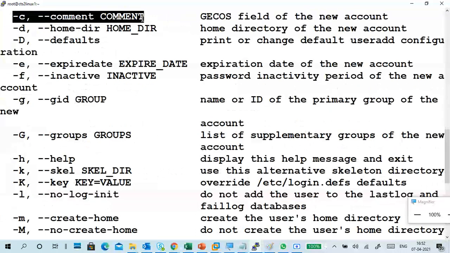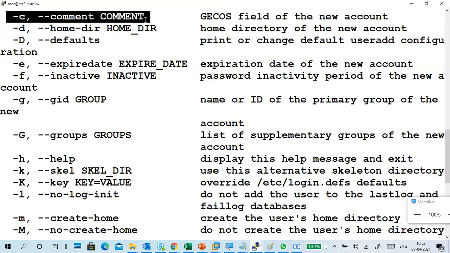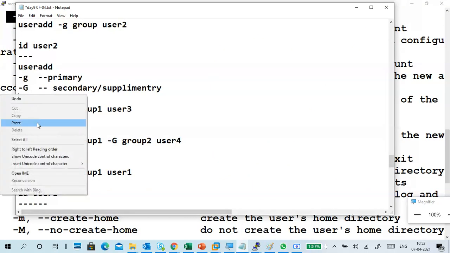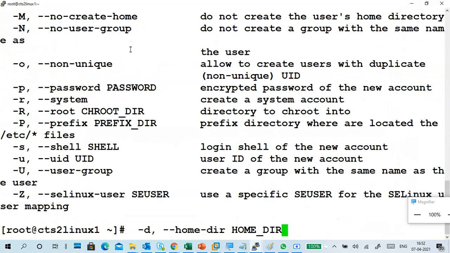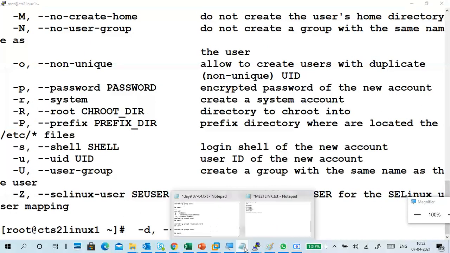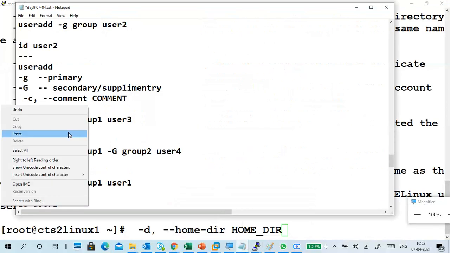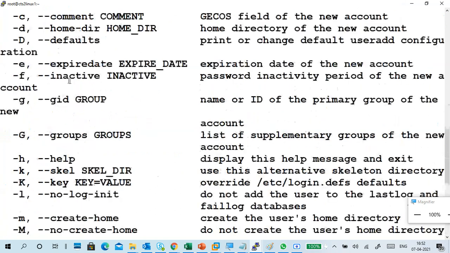Like one of the things, -c and -d. First I will go to -c and -d. You can change your home directory. I accidentally did a right click, that's why it is showing like that.